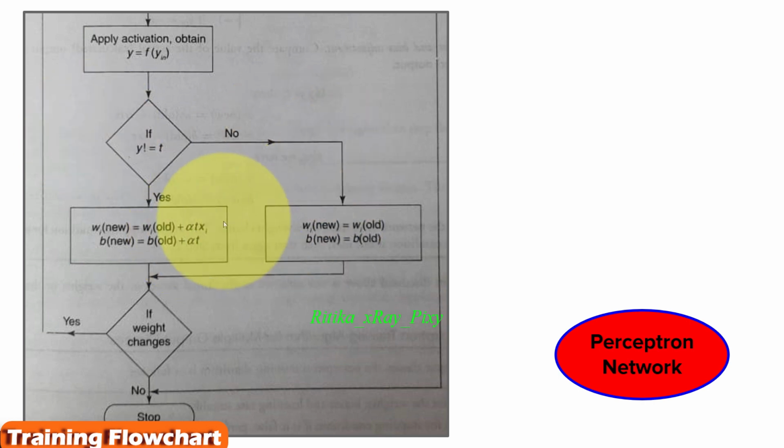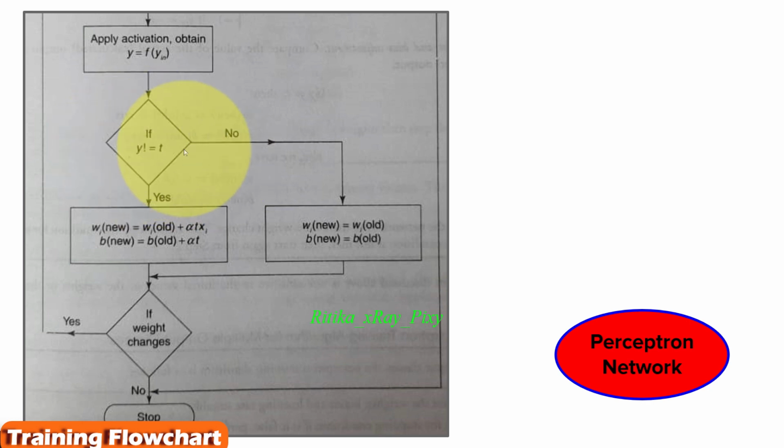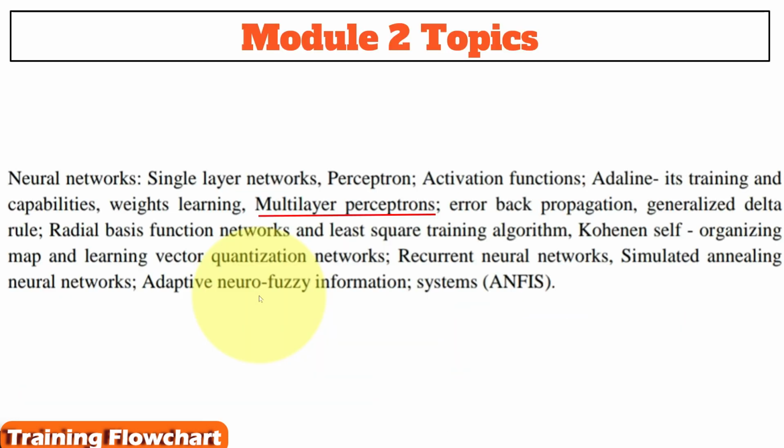Now you can see we have a condition here. So we will compare and check the value of the calculated output and the desired output. So here you can see we'll compare this value with the target value. If this condition is true, then we will calculate using this, else we will calculate using this. After that we will train the network until there is no weight change, and we will repeat the loop until the stopping condition is met.